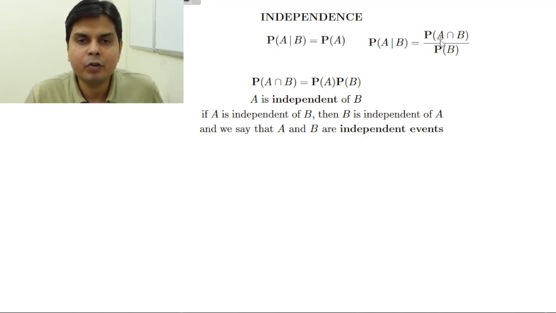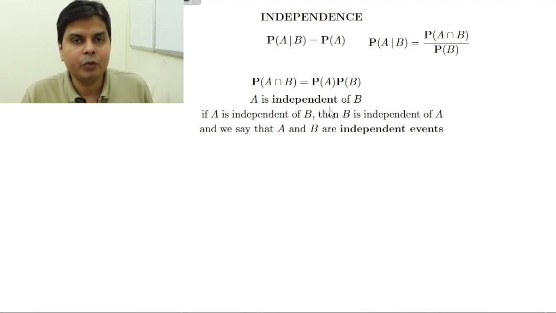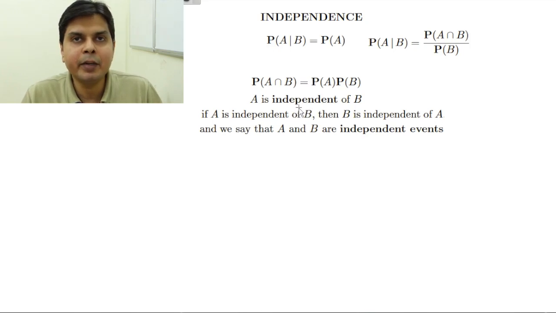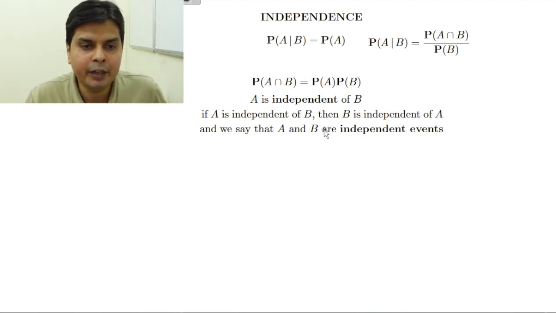Now using this formula, I can say that probability of A intersection B will be PB into PA given B. Now if these two events are independent, then this PA given B is the same as PA. So this formula is used as a definition for independent events, that probability of A intersection B is equal to probability of A into probability of B. Then we say that A is independent of B. Now if A is independent of B, then B will also be independent of A. So this independence is a symmetric relation. That is, if A is independent of B, then B is also independent of A, and we say that A and B are independent events.